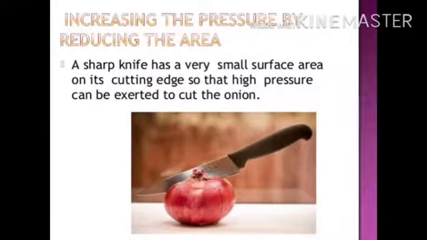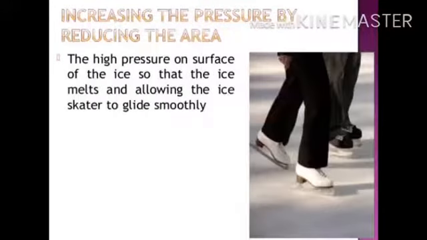Now some other illustrations. First, increase the pressure by reducing the area. A sharp knife has a very small surface area on its cutting edge, so that high pressure can be exerted to cut the onion or any other fruits or vegetables. The high pressure on the surface of the ice melts it and allows the skater to glide smoothly.